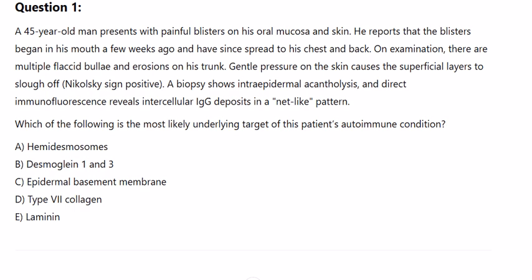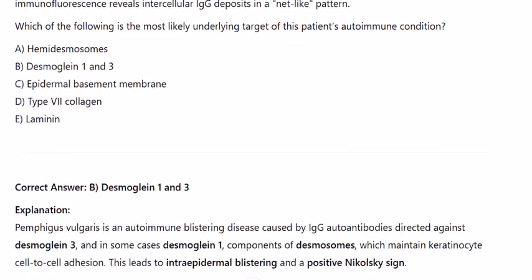Nikolsky sign positive. A biopsy shows intraepidermal acantholysis, and direct immunofluorescence reveals intercellular IgG deposits in a net-like pattern. Which of the following is the most likely underlying target of this patient's autoimmune condition? A. Hemidesmosomes. B. Desmoglein 1 and 3. C. Epidermal basement membrane. D. Type 7 collagen. E. Laminin. Correct answer: B. Desmoglein 1 and 3.